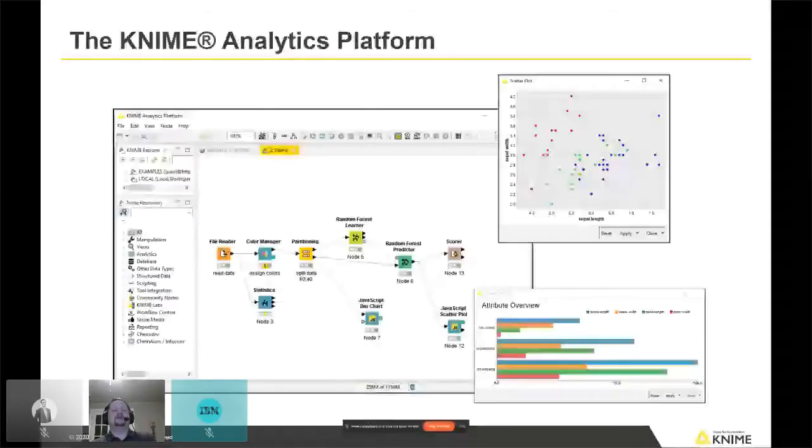But enough about the company and all of that. This is what KNIME actually looks like, and I'll show you some more of this when we walk through the demo here in a little bit. We basically go from left to right. We bring in these little colored boxes, which are called nodes. We connect them together to build a workflow, and then maybe you do some visualizations along the way.